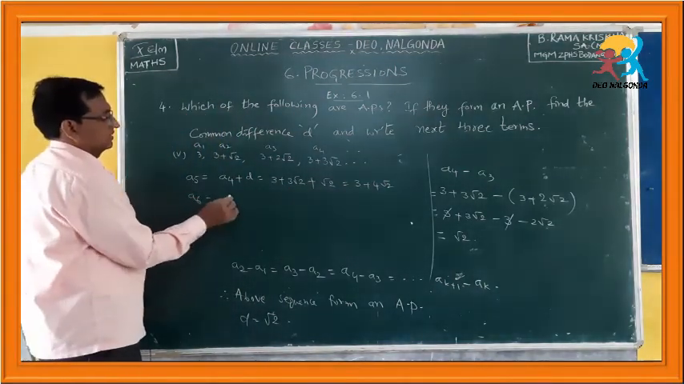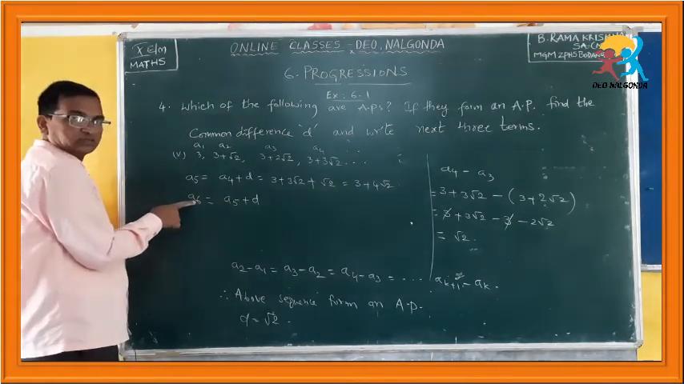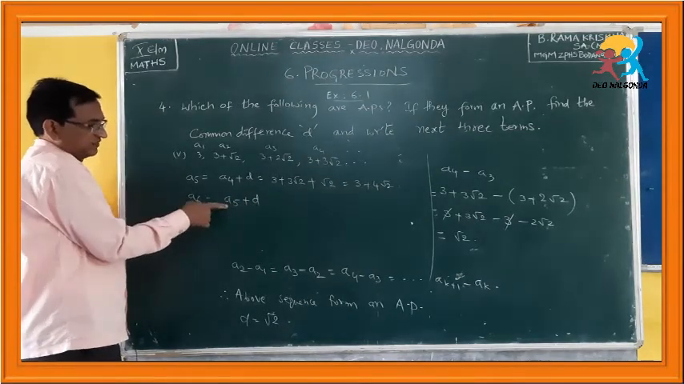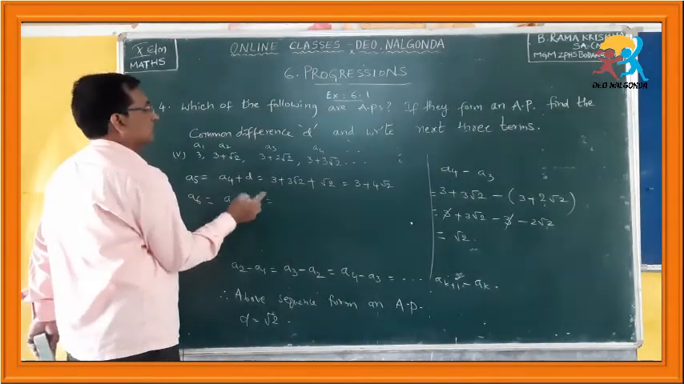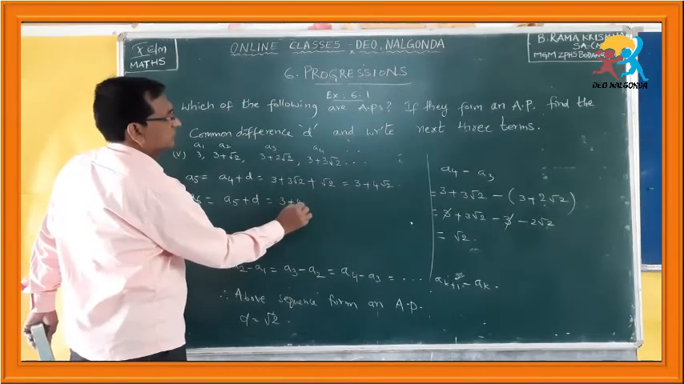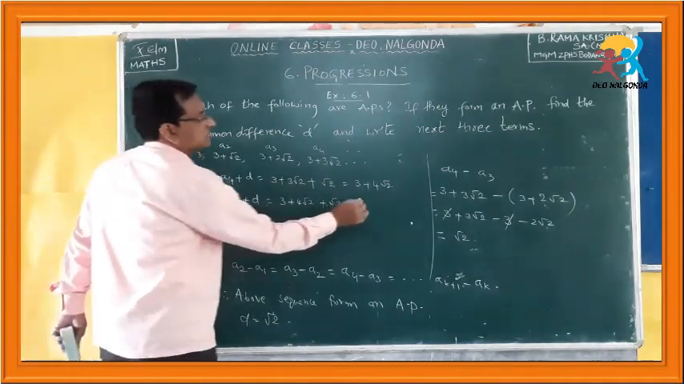6th term, a5 plus d, because to find the 6th term, you have to add the common difference to the previous term, that is the 5th term. This is equal to a5, which is 3 plus 4 root 2, plus root 2, which is equal to 3 remains the same.